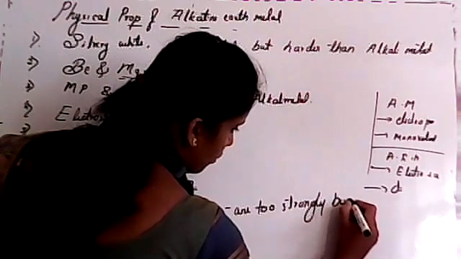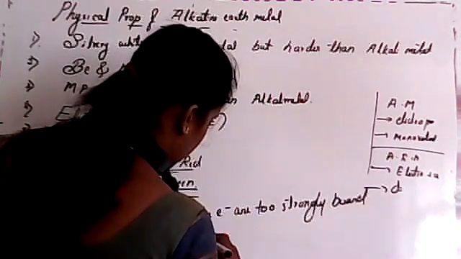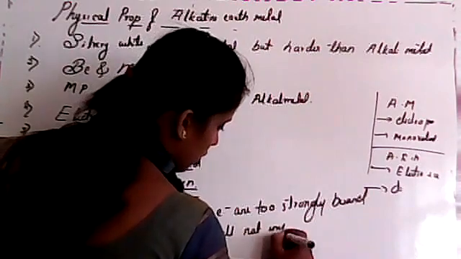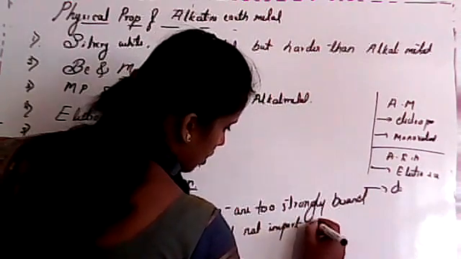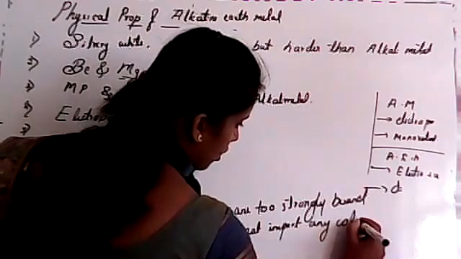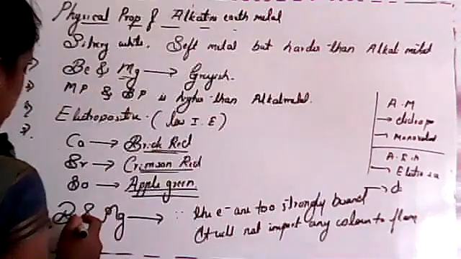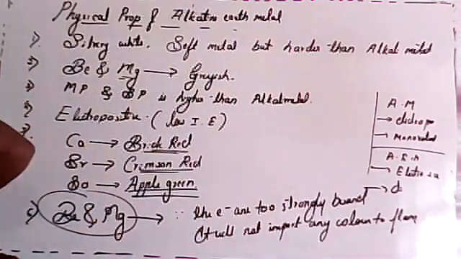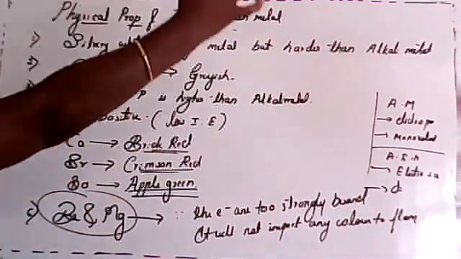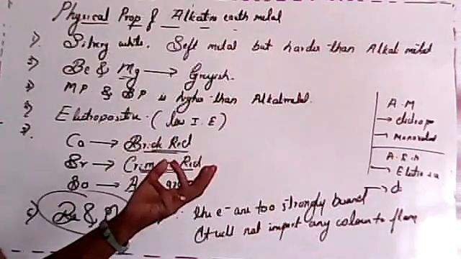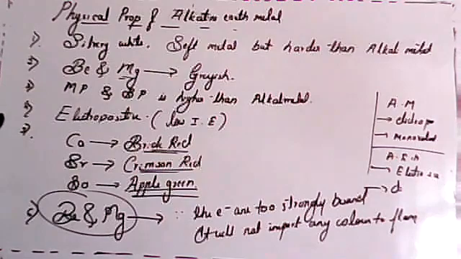The electrons are too strongly bound, so they will not impart any color to the flame. Remember this point, students. Beryllium and magnesium do not give any color. But in the case of alkali metals, almost all the elements can give a flame color. Is it clear?